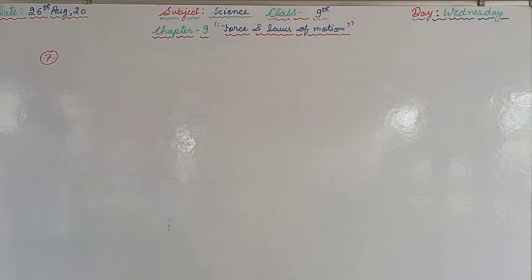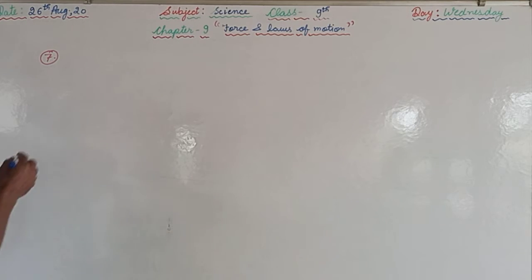If the engine exerts a force of 40,000 Newton and the track exerts a frictional force of 5,000 Newton, then first we have to calculate the net accelerating force.